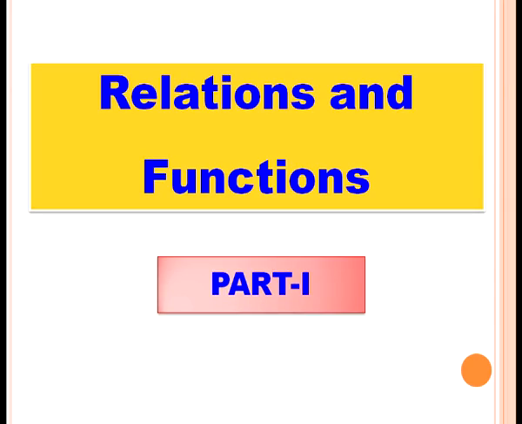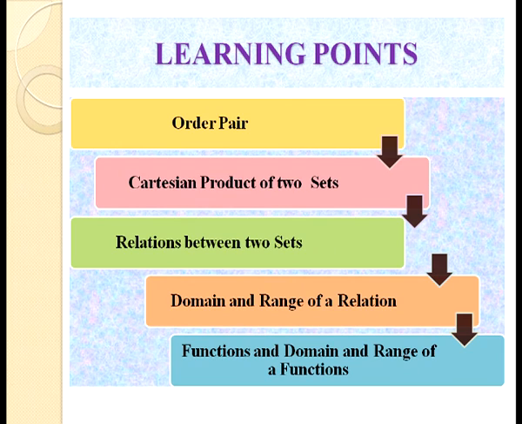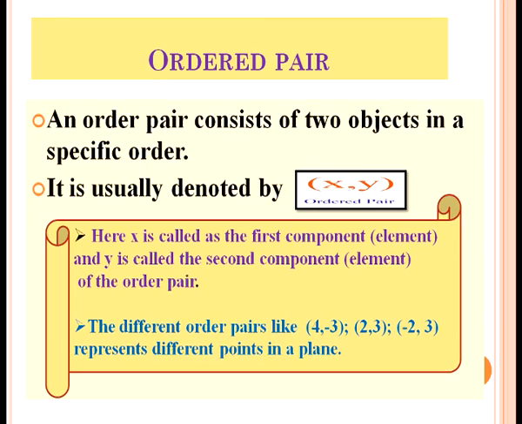Relations and functions. Now we shall discuss ordered pair, Cartesian product of two sets, relations between two sets, domain and range of a relation, functions, and domain and range of a function. First we shall discuss ordered pair, which is a very important aspect in order to understand relation and function in mathematics. An ordered pair consists of two objects in a specific order.